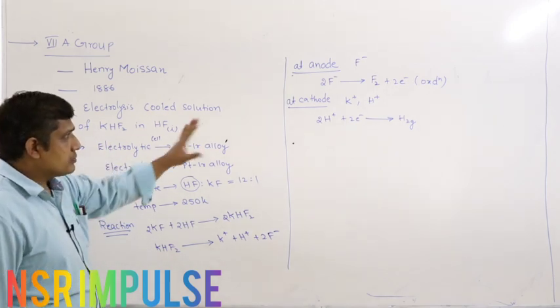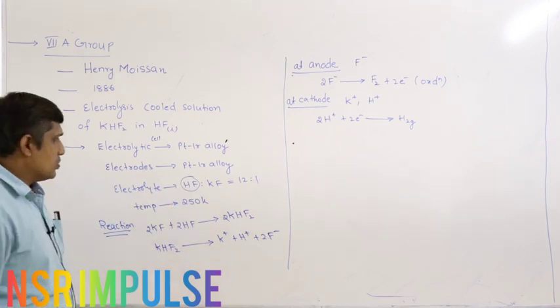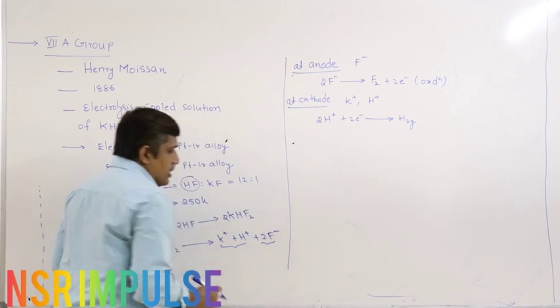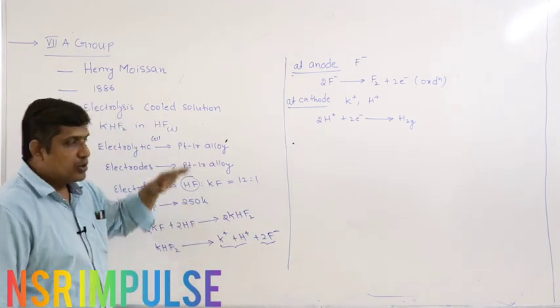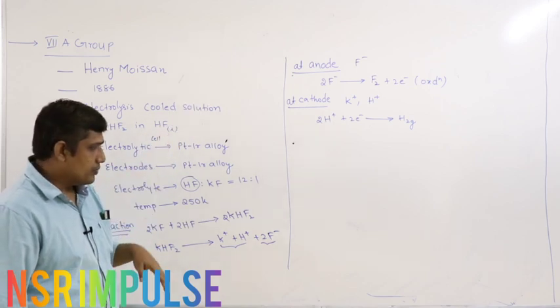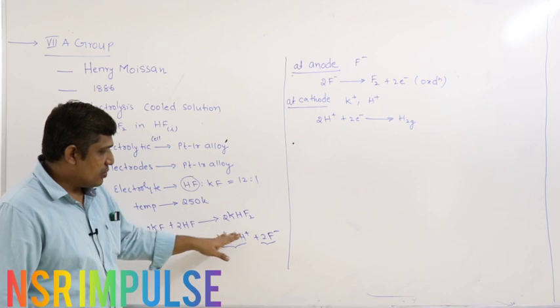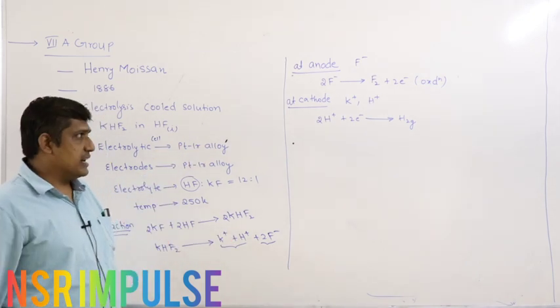So this is the Moissan method, with electrolyte in 12:1 ratio, and these are the cations, this is the anion. In the presence of the applied field, the anion migrates towards the anode because the anode is the positively charged electrode. Cations migrate towards the cathode. Cations are positively charged, the cathode is negatively charged, so it is because of electrostatic attraction.